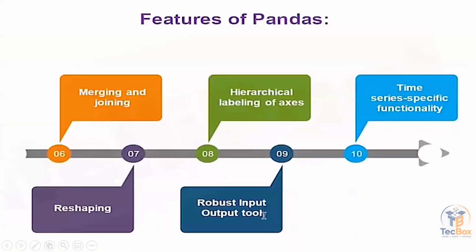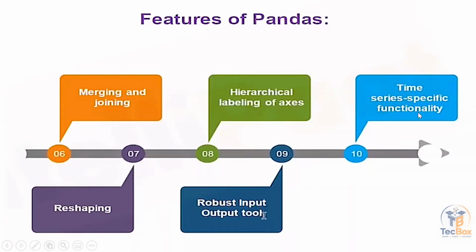We can do reshaping also, changing into columns, and we can do hierarchical labeling of axes, so columns, rows, and all labeling we can do. We can use robust input and output tools, so adding some things and getting an output. And also we can work with time series specific functionality.